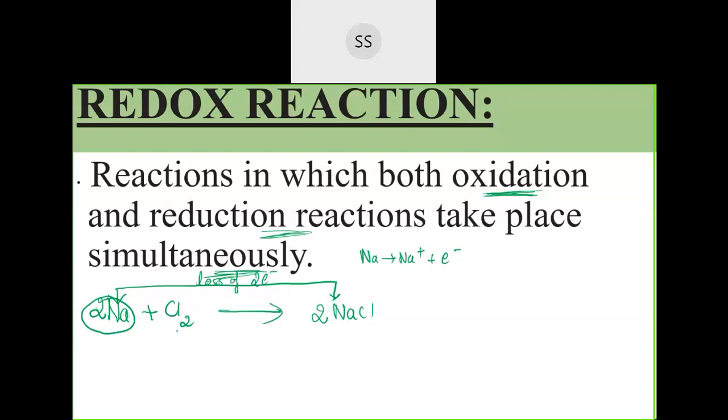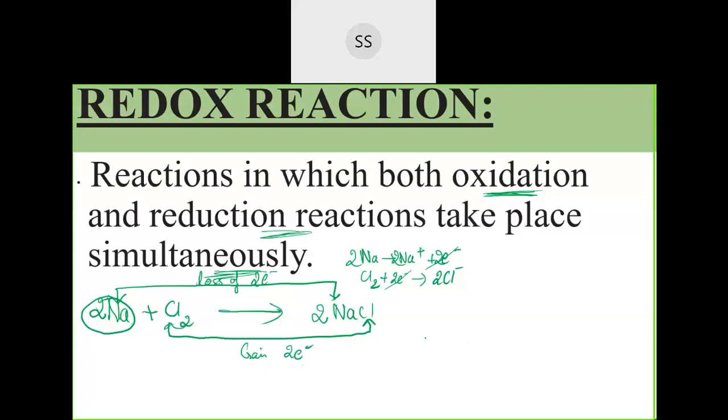Okay, and then this Cl2 will take 2 electrons to get converted to 2Cl minus. Okay, and here 2 sodium loses 2 electrons. So these 2 electrons will get cancelled. So we combine and write like this: 2Na plus Cl2 giving 2 NaCl. So this will gain 2 electrons. Okay, so this is an example for redox reaction.